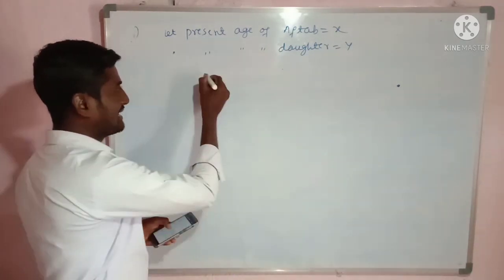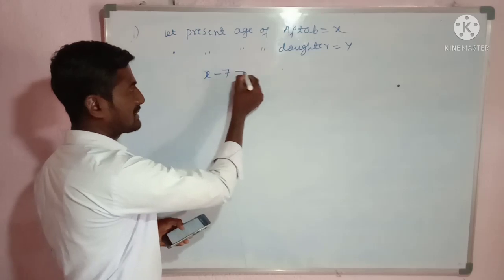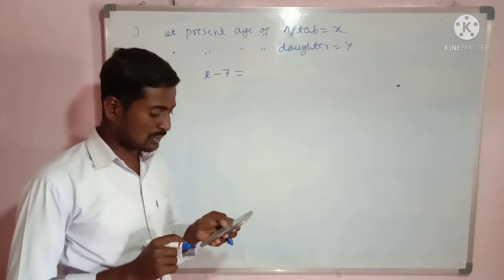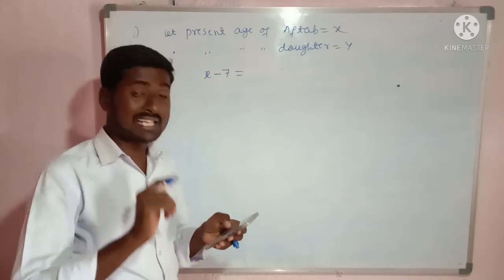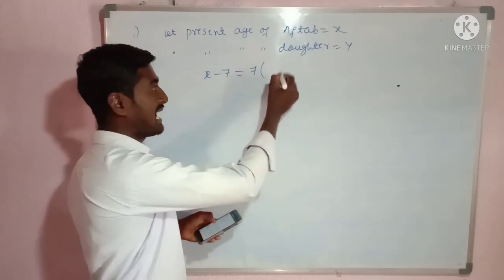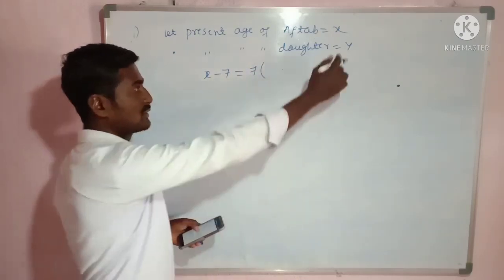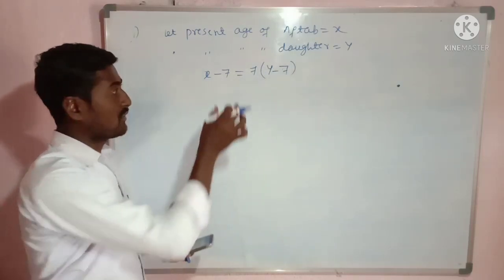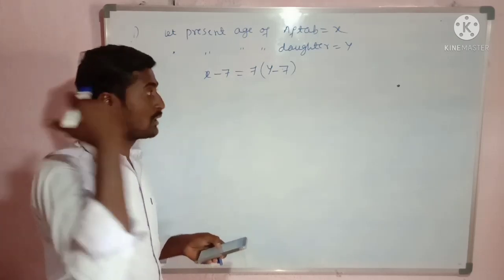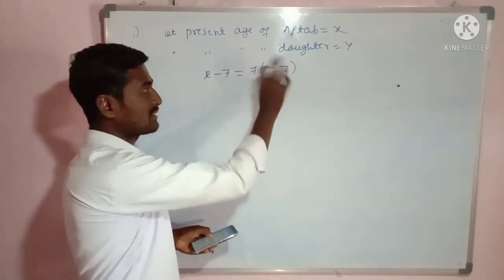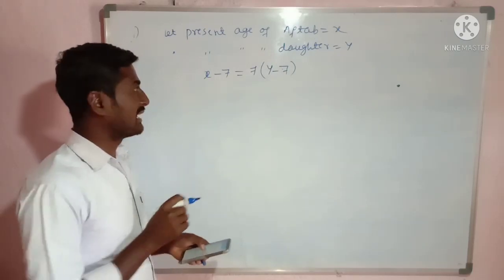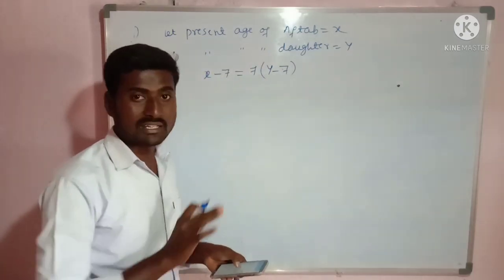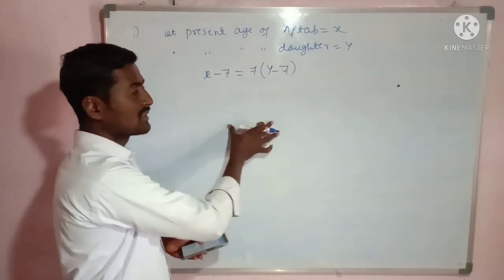So x minus 7 is equal to 7 times as old as you, that is 7 times y minus 7. 7 years ago, the age of Aftab is x minus 7 and the age of his daughter is y minus 7. In the statement they said that the age of Aftab is 7 times the age of his daughter.